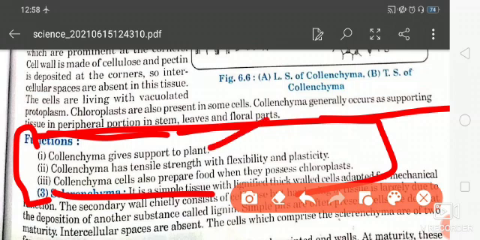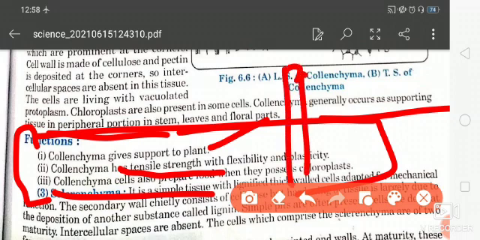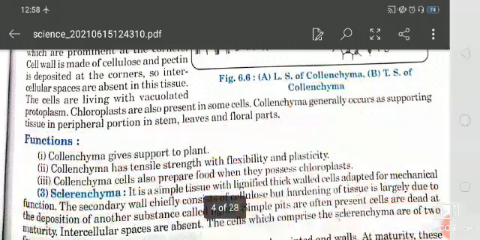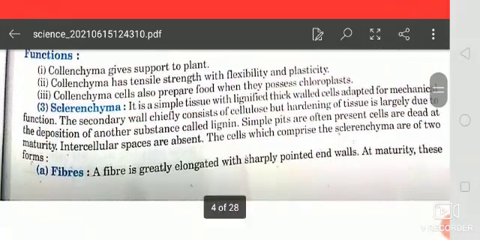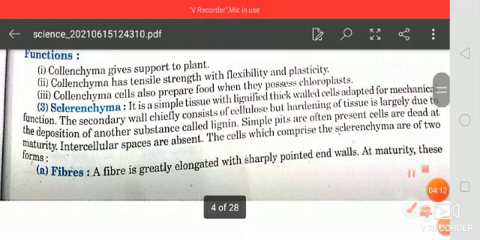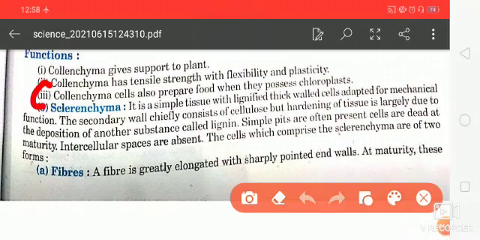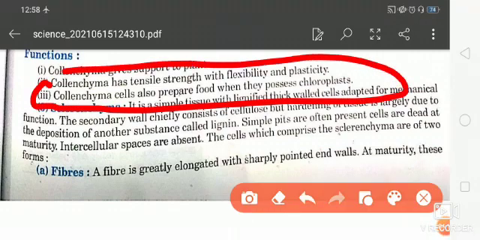Collenchyma gives support to the plant, and collenchyma has tensile strength. It is very important. You observe that on windy days plants lean but they don't break due to this collenchyma. Okay, these collenchyma cells also prepare food when they possess chloroplast. It is its characteristic feature that collenchyma cells prepare food if there is chloroplast.